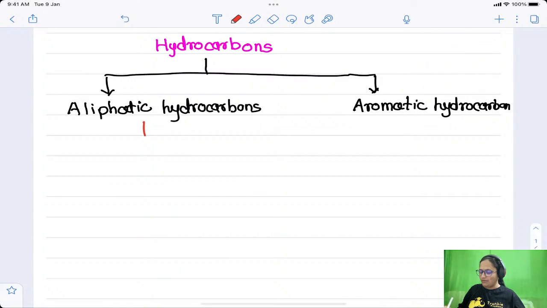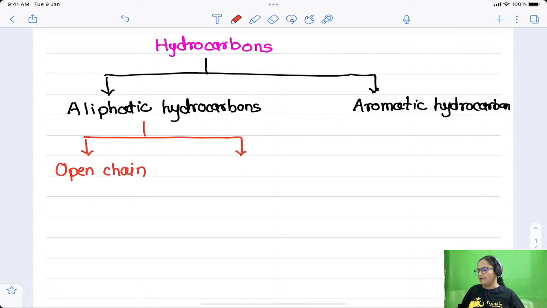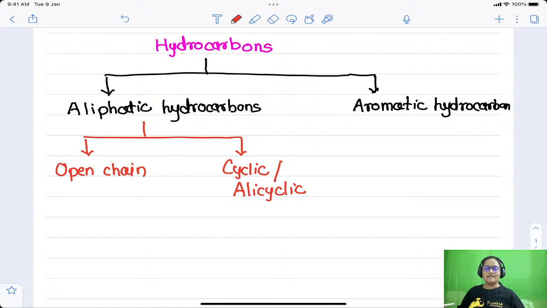In aliphatic hydrocarbons again there are two types. First type is the open chain aliphatic hydrocarbon, and second type is the cyclic hydrocarbons. Cyclic hydrocarbons are also called as alicyclic hydrocarbon. Ali comes from aliphatic, cyclic, that is they contain the cycle in them, right?